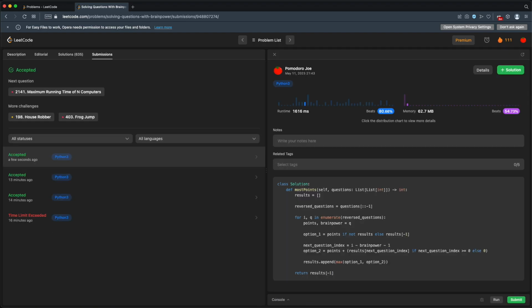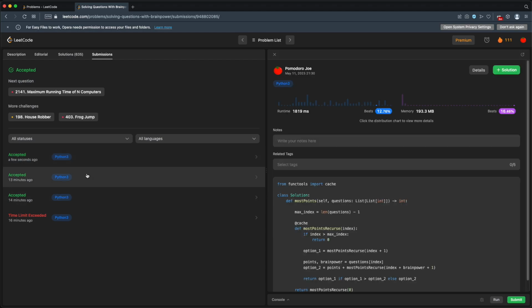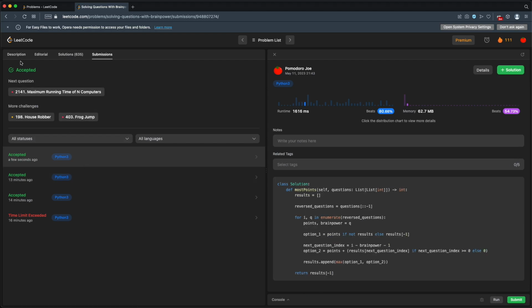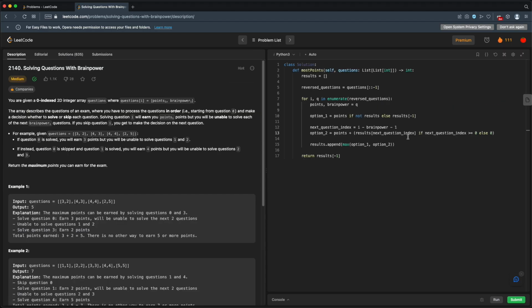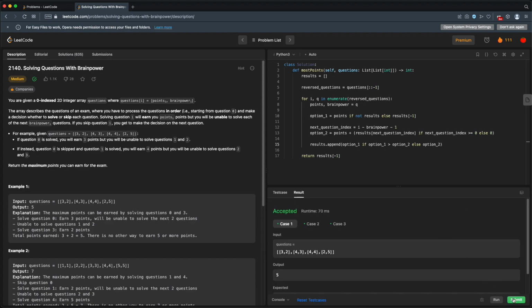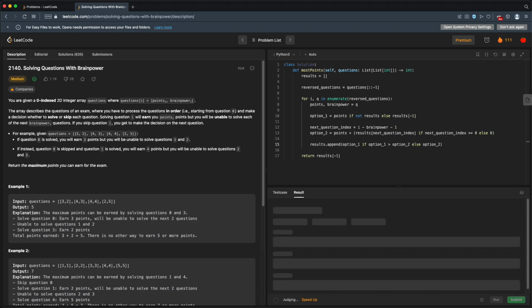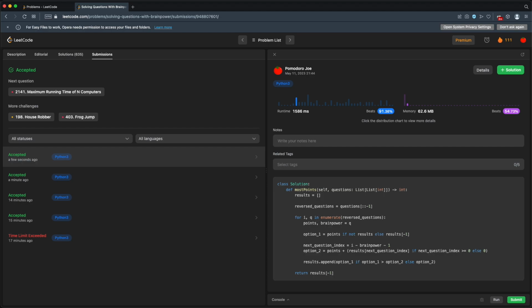And we do well. So we get 80% for runtime and 54% for memory. That's a huge improvement over our recursive function, which at best was 12%. So 80%, let's see if we can improve on this, because I think there are things we can do, like this max operation. Let's fix that guy here. Still works. Let's see if that saves us anything. And we're above 90%. 91.36% for runtime, 54% for memory.